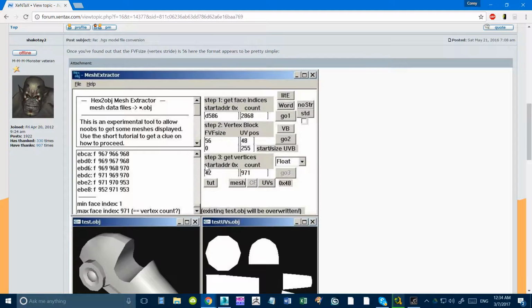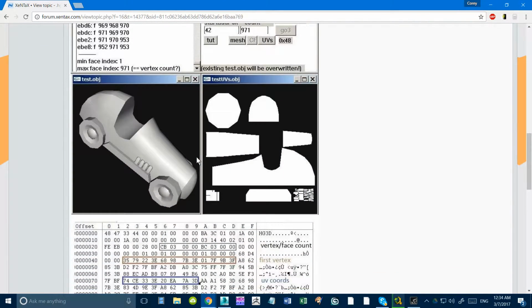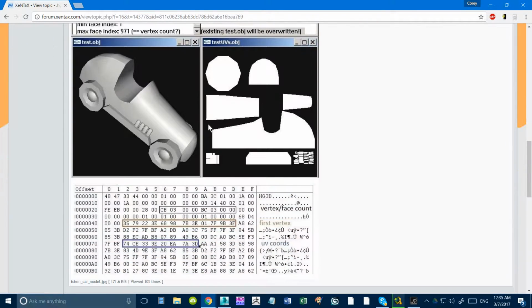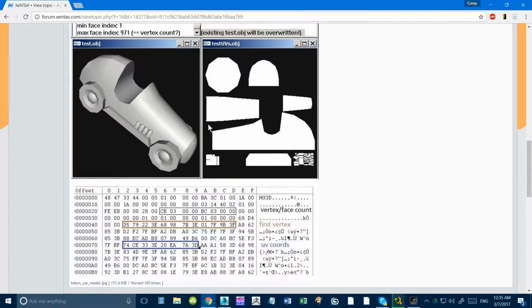You basically just key in the buffer addresses, and I think it tries to read the buffer size. So if you were adequately trained or shown how this thing works, then you can do the same thing that he does pretty easily. Then you get your model that way. But it would be designed for single file use. If you had a bunch of files from one game, it would obviously not be great, because you would have to check the file each time to find the proper offsets, and that's not really ideal. But every time somebody says, oh, can you get the model of this file, he pretty much snipes it.